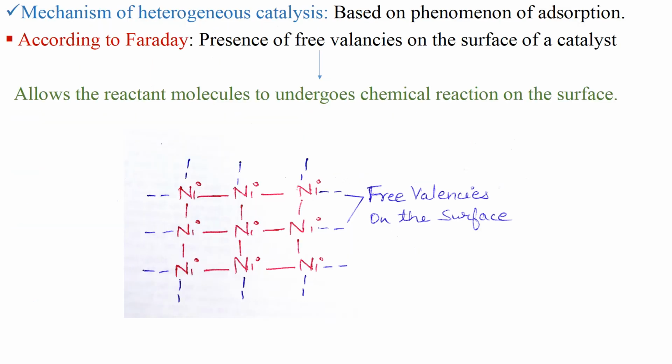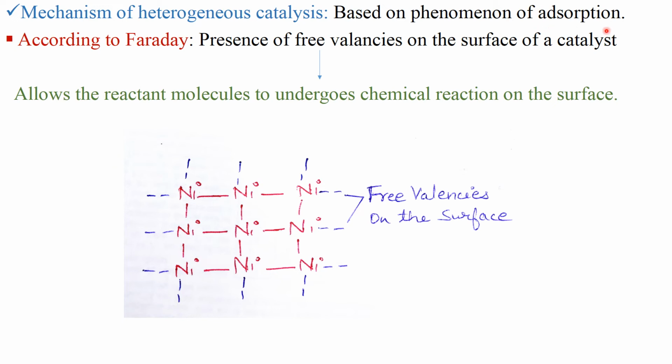Next, mechanism of heterogeneous catalysis. Now, let us discuss the mechanism of heterogeneous catalysis. Here, the mechanism is based on phenomena of adsorption. Now, question arises, what is adsorption?